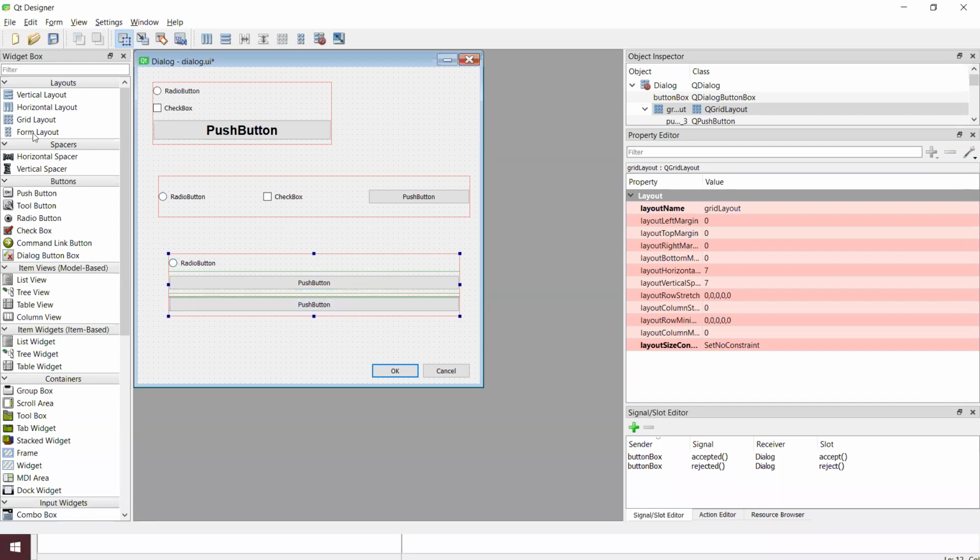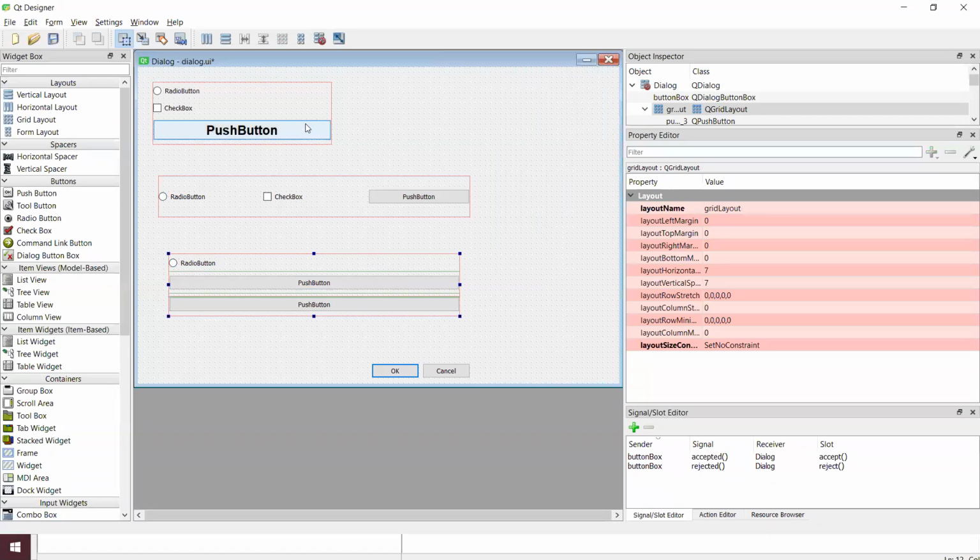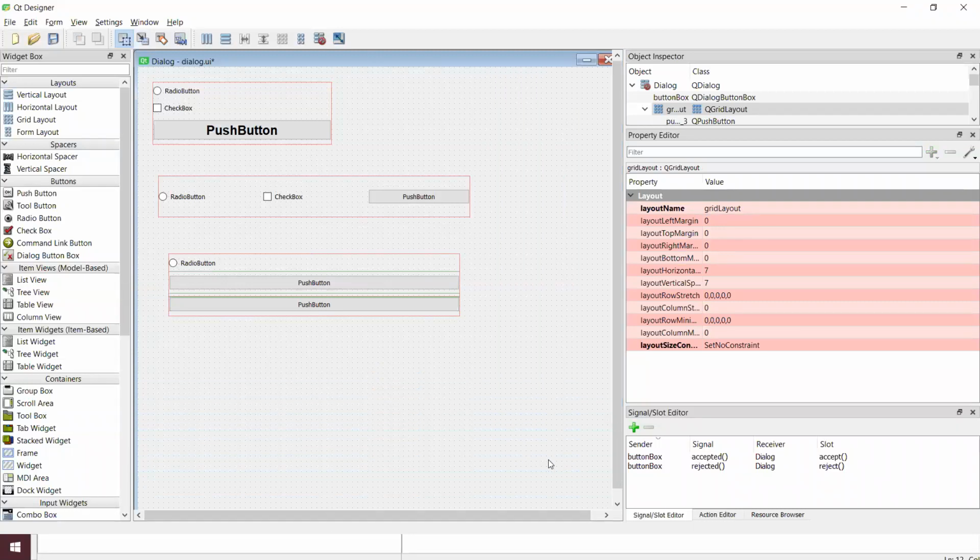And we can use the form layout, which is similar to our normal VB forms that we can use over here.